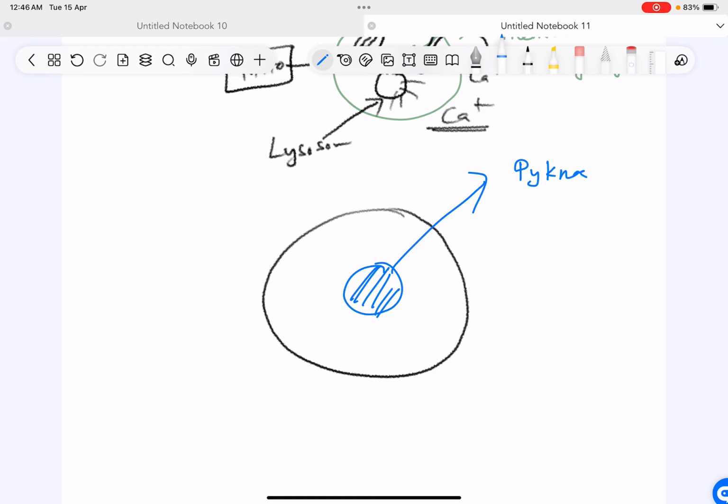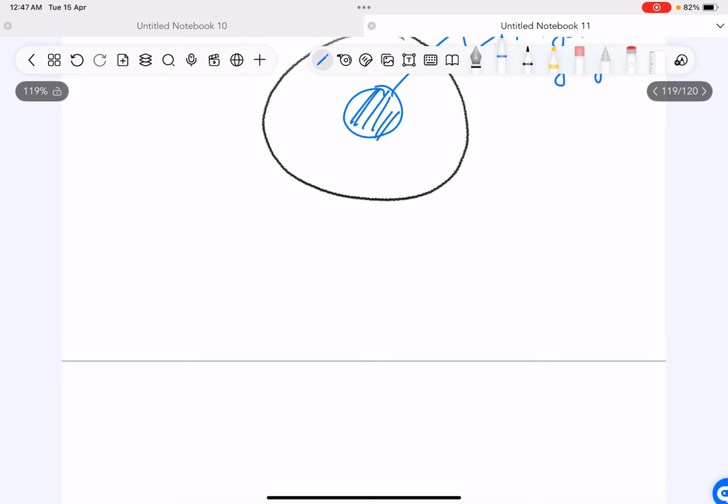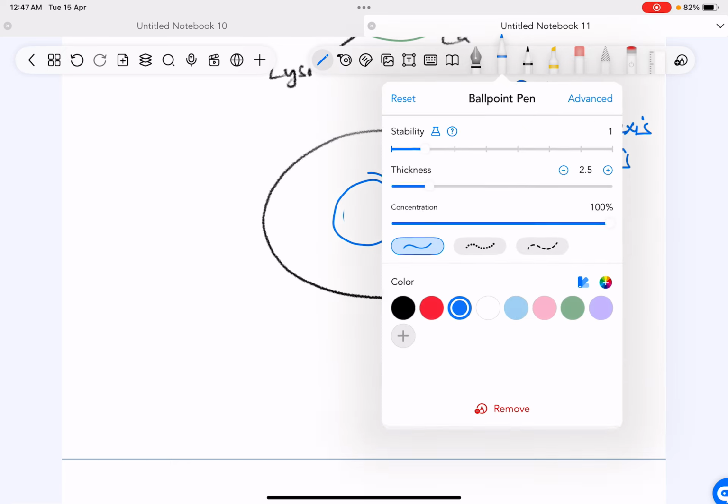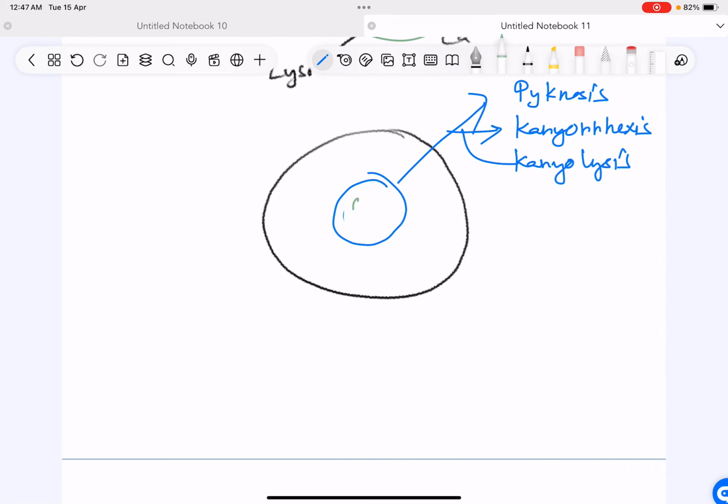We all know the terms pyknosis, karyorrhexis, and karyolysis. Pyknosis, which we also saw in reversible cell injury, is nothing but the condensation of the chromatin material. This is pyknosis.